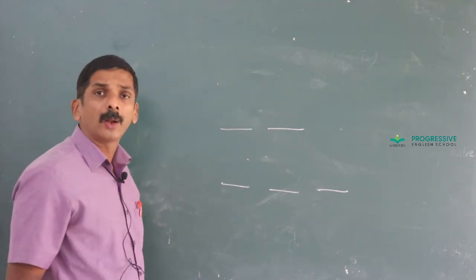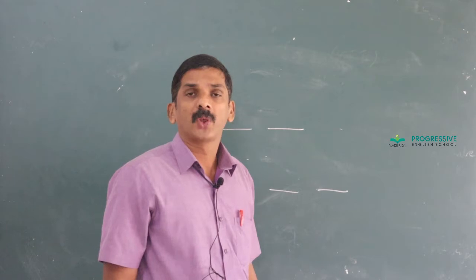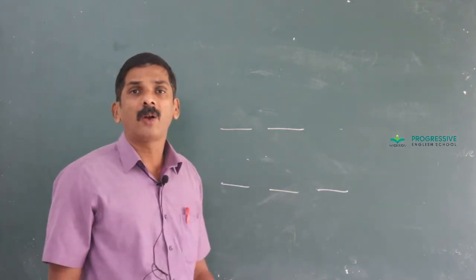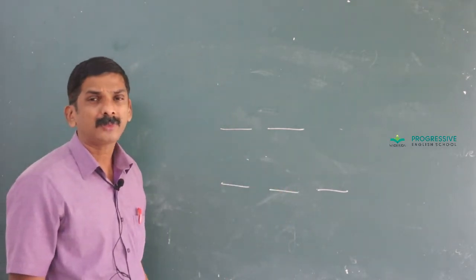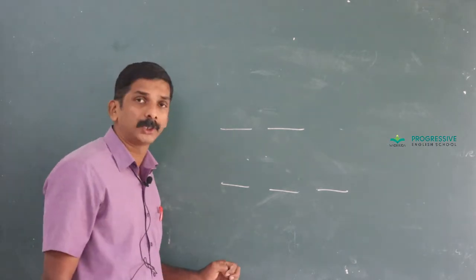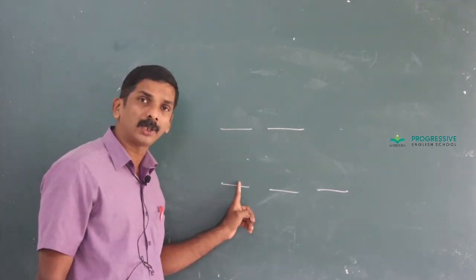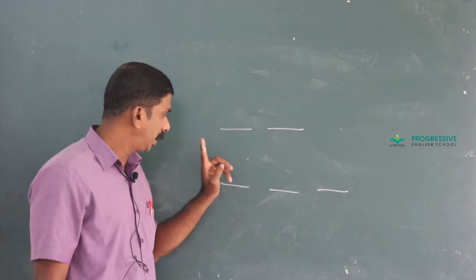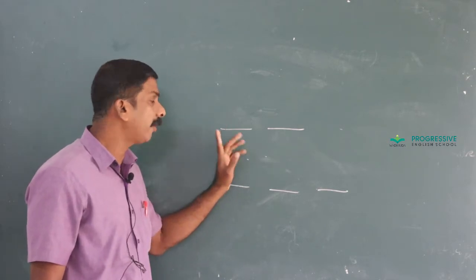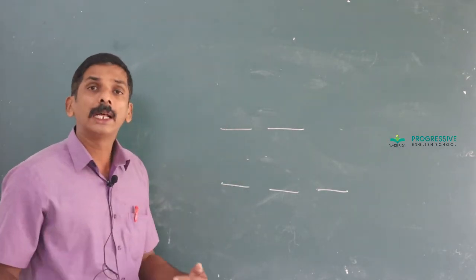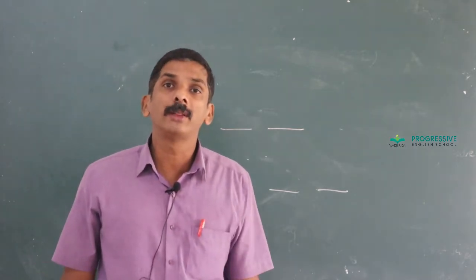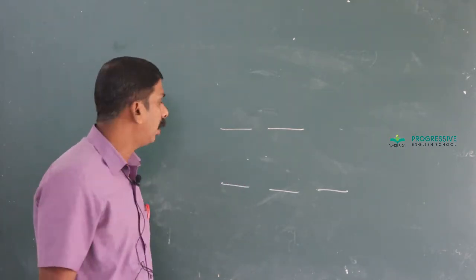Consider an octahedral complex with one electron in the d subshell. This is the representation of an octahedral complex. T2g has lower energy, Eg has higher energy. Definitely, electrons tend to occupy the lower energy level.